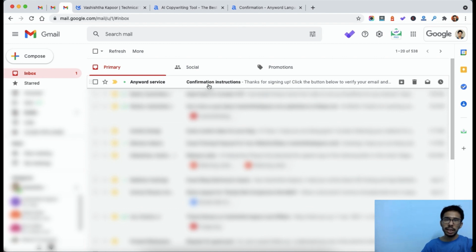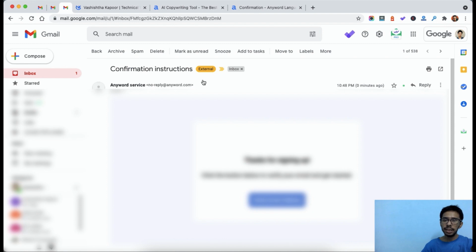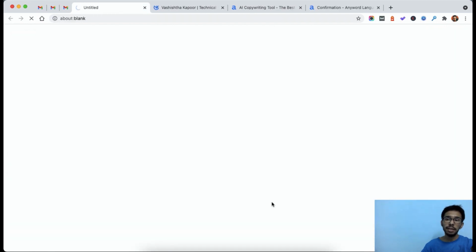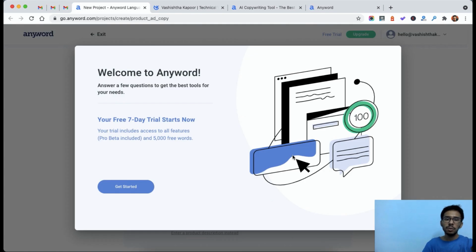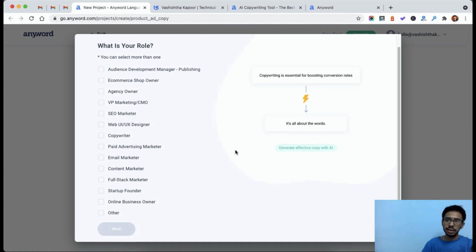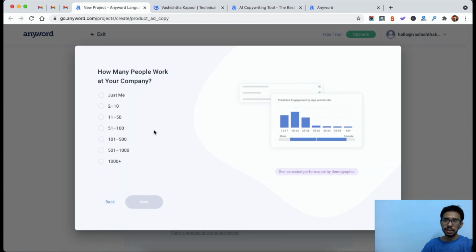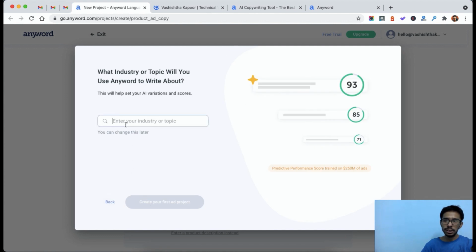So the email looks like this: AnyWord services, permission instructions. So you need to open that email and then verify your email address. Once you verify your email address, you will land in your dashboard from where you can start generating copy for your content. So as you can see, I see this pop-up which says welcome to AnyWord and your free 7 days trial is started. So I'll just click on get started, and there's a small survey that you need to fill in. I'll just type in anything right here and just go ahead with this.